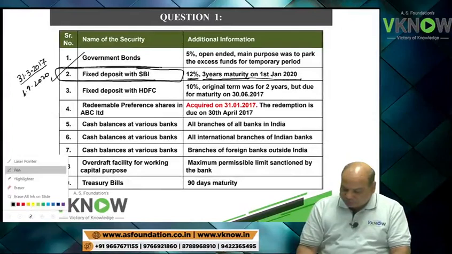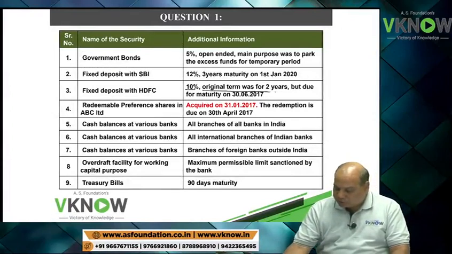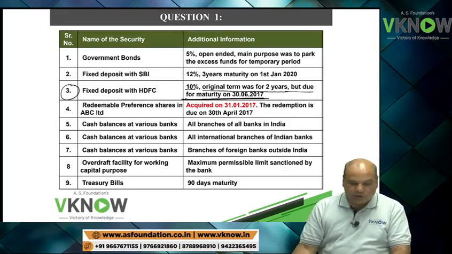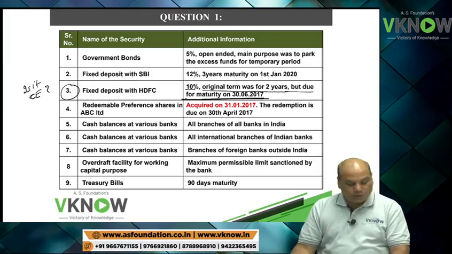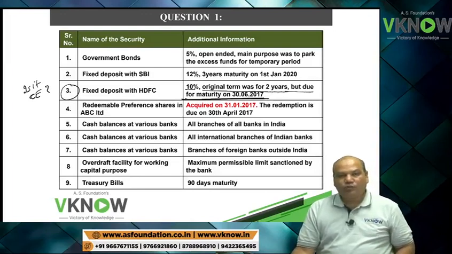On the screen, question number 3, 10% interest rate, original term was 2 years, but the due for maturity is 30th June 2017. So my question is whether this third one, is it cash equivalent?